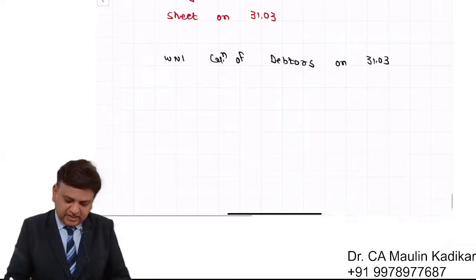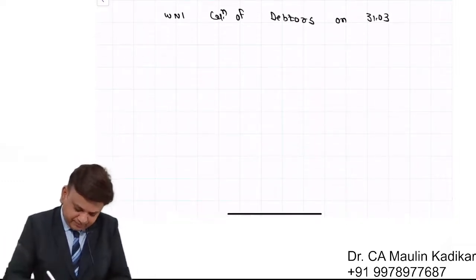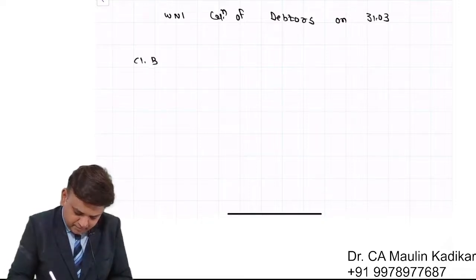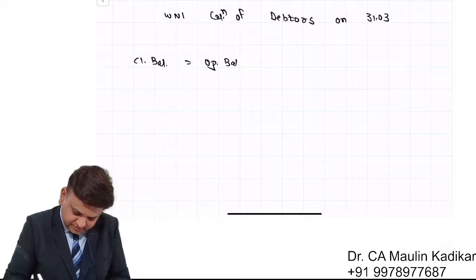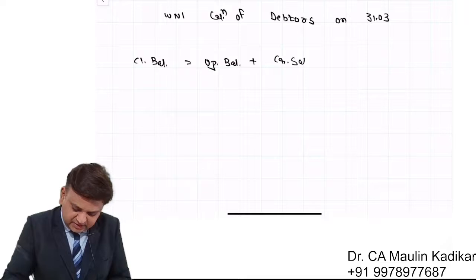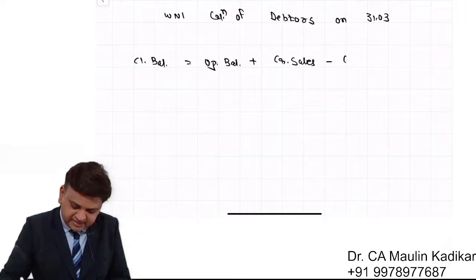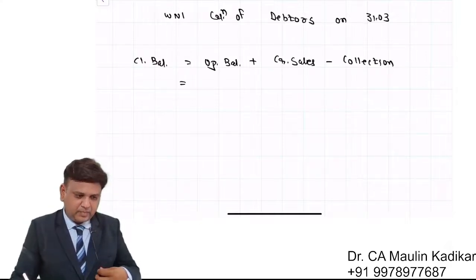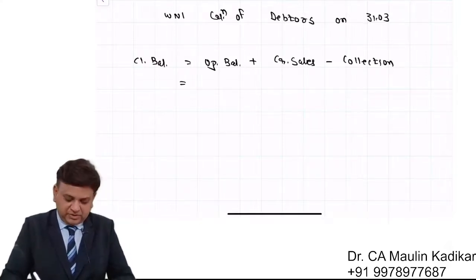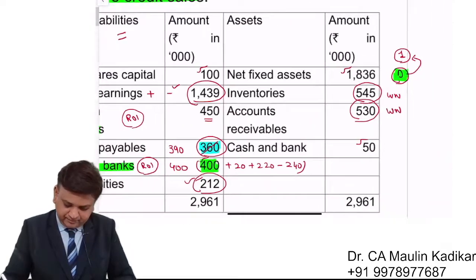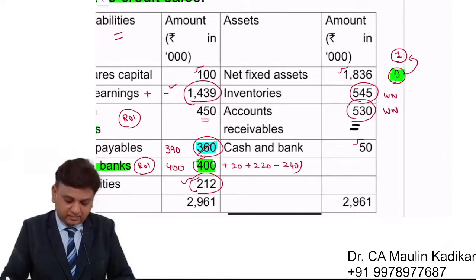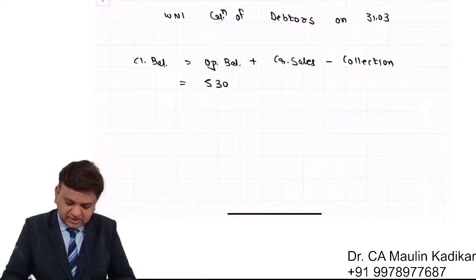Let us understand how to calculate the answer. Closing balance is equal to opening balance plus credit sales minus collection. Opening balance is given to us in the question as 530, plus sales.